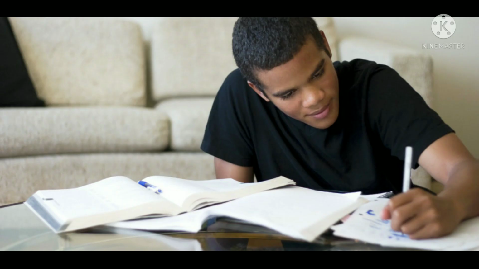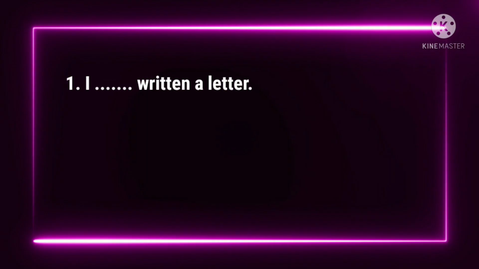So friends, I hope you get all the things clear now. I'm going to give you some examples to solve. It's like multiple choice, fill in the blanks. First one is I dash written a letter. Here you need to use should have, could have or would have, whatever is suitable.